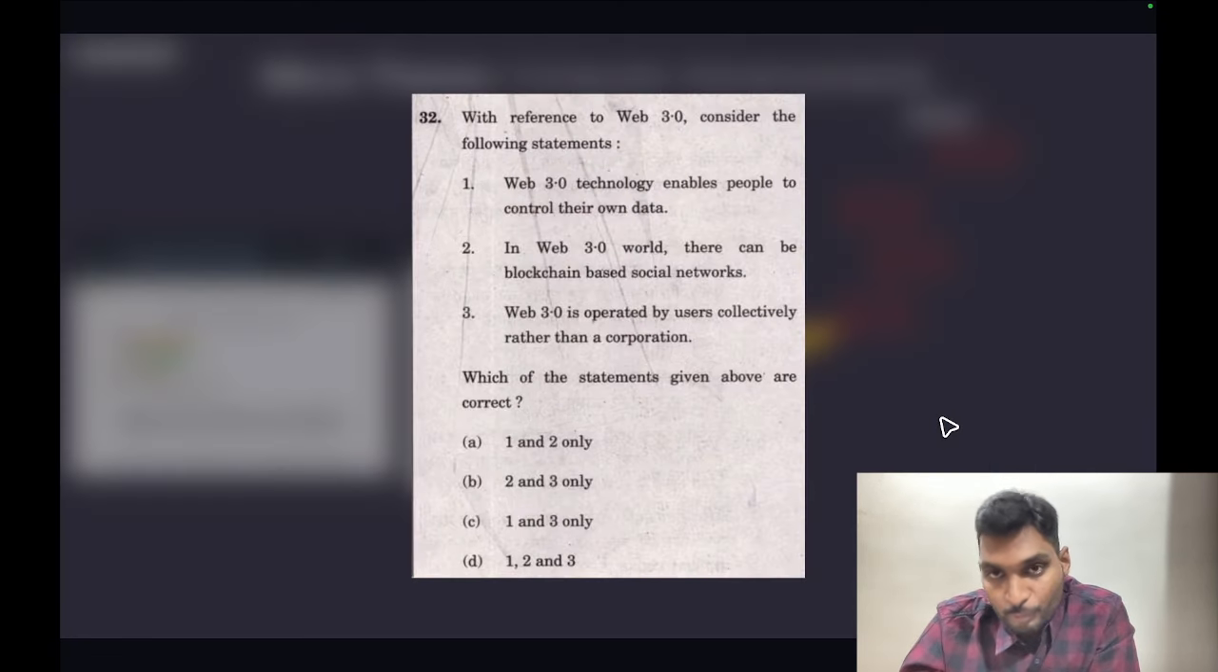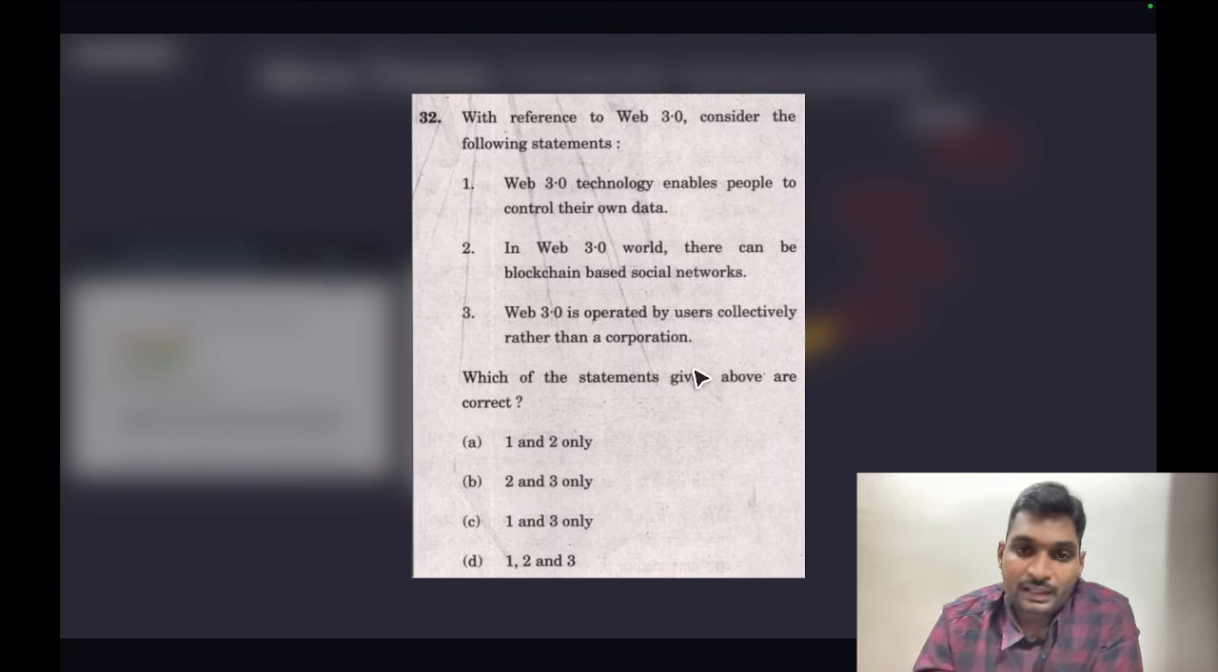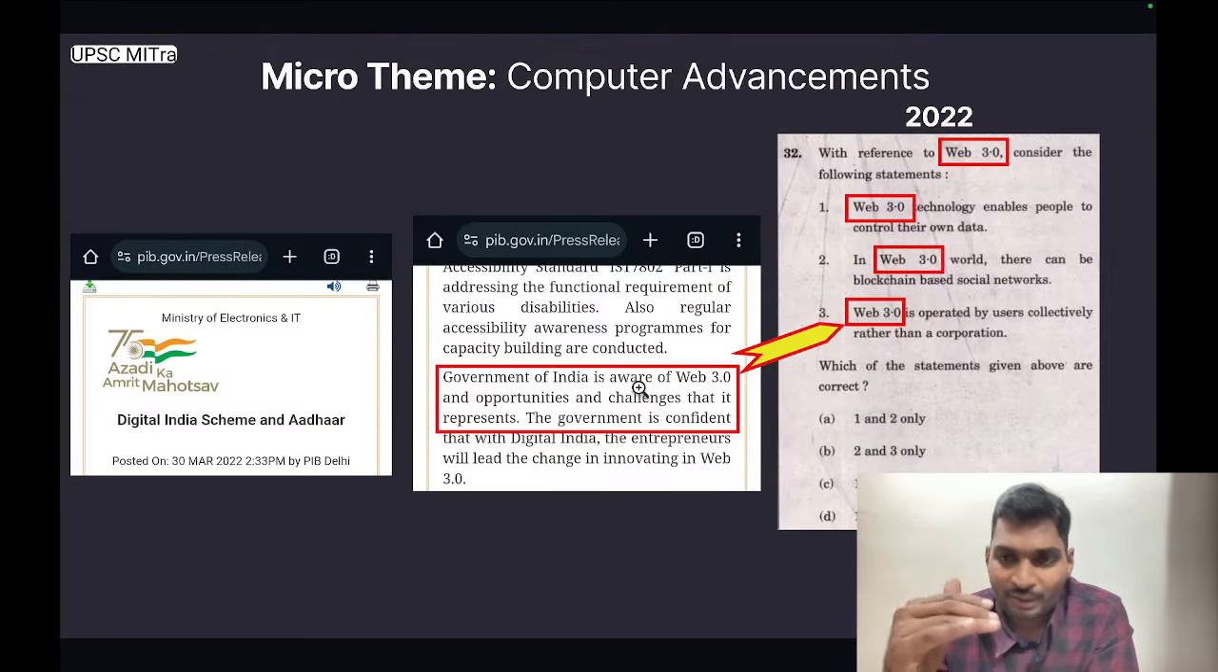With reference to Web 3.0, consider the following statements. Web 3.0 technology enables people to control their own data. In Web 3.0 world, there can be blockchain-based social networks. Web 3.0 is operated by users collectively rather than a corporation. So a level 2 question framed by the paper setter expecting us to know about the utility of Web 3.0.